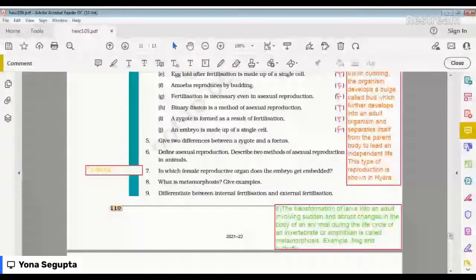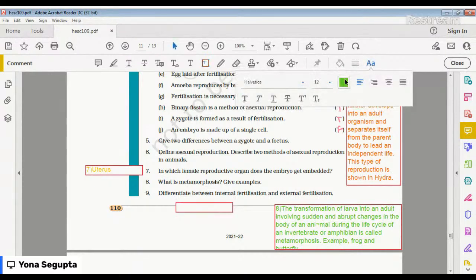Number 9 is about differentiating between internal fertilization and external fertilization, right? So the first one, I'm writing, you can see it. This is number 9.